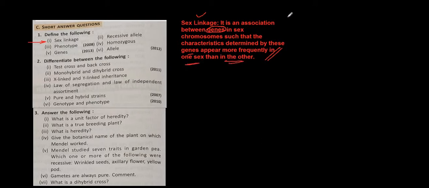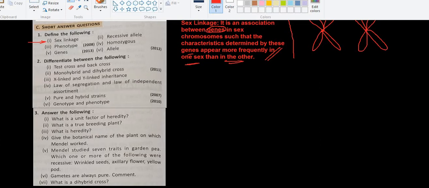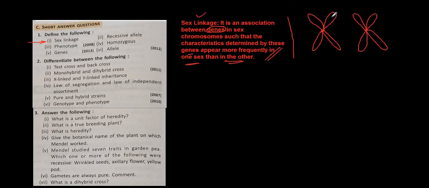So here if I show you about Mendel's dihybrid cross, which he was able to obtain the variety, that was because of what? The genes were located far from each other. So here there are two chromosomes. Here it is capital R and here it is small r.